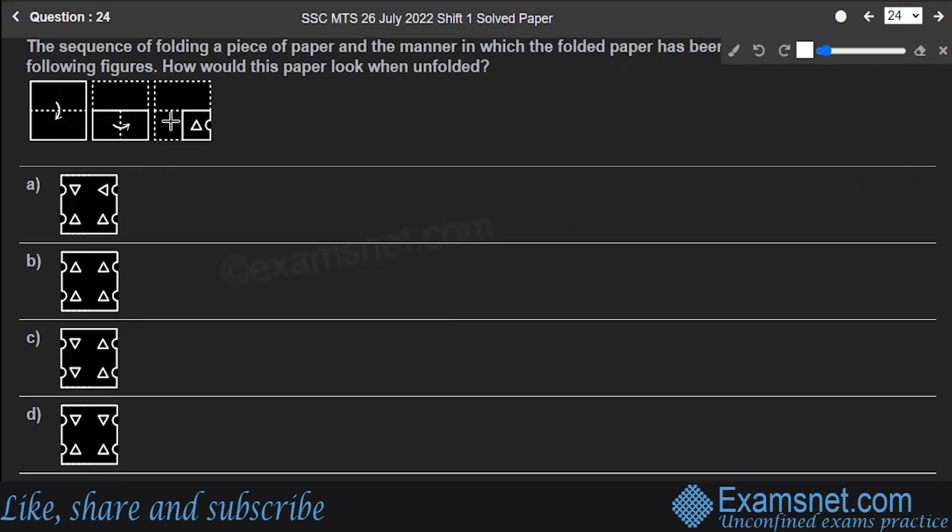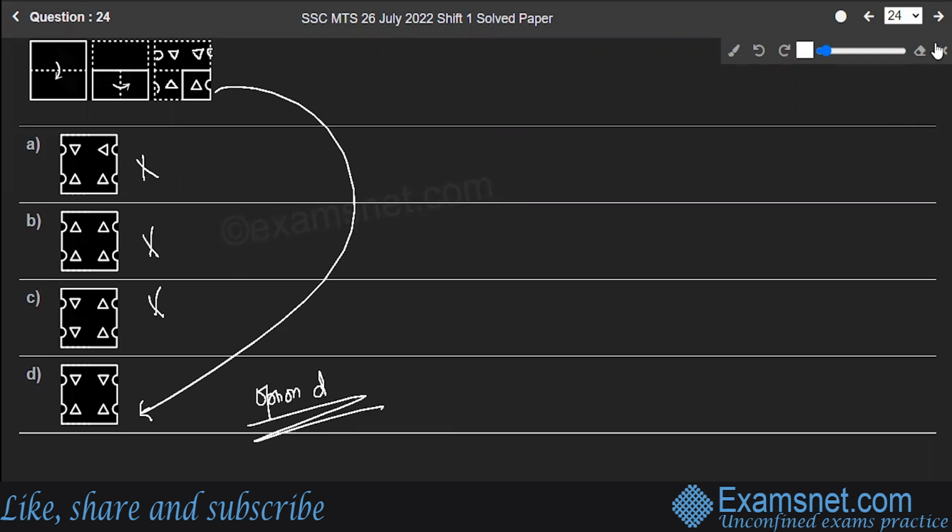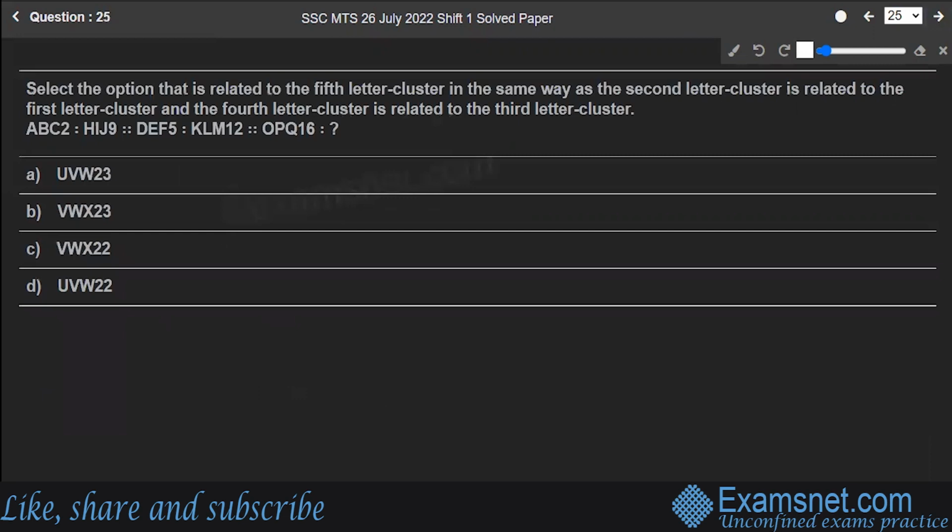When I open this up, first of all, there is a cut, right? So everywhere, it will be a cut like this. Here, here, and here, there will be 4 cuts in these positions. And the triangle will look something like this, and over here, you will have inverted triangles. Correct. So it matches the given figure that we have made. It doesn't match with A, B, C, but it exactly matches with D. So option D is the correct answer to the question. Hope you are clear. Next is question number 25.